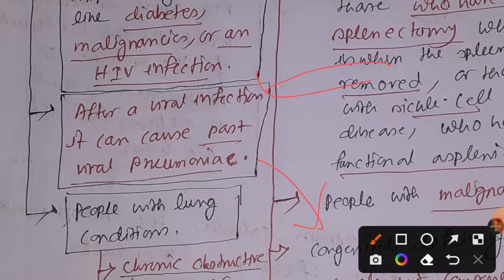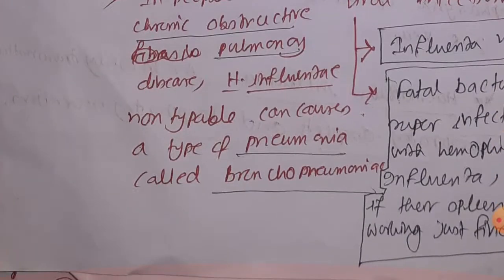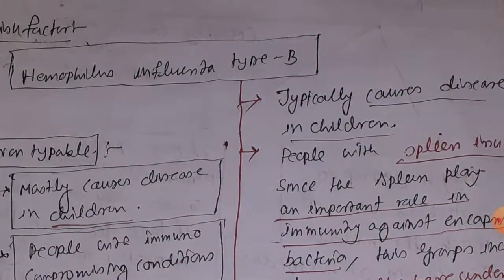Along with that, people with lung conditions, for example chronic obstructive pulmonary disease or cystic fibrosis, can facilitate the cause of bronchopneumonia. That is why these kinds of persons are at risk.